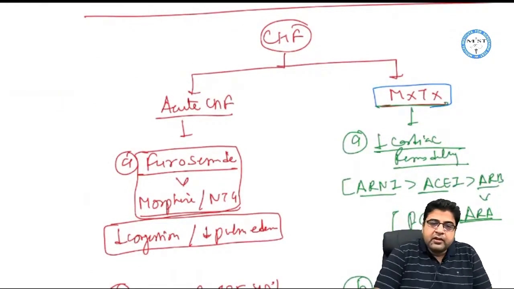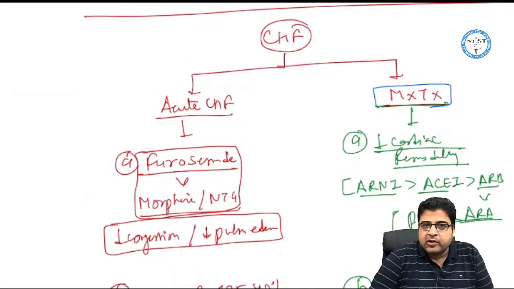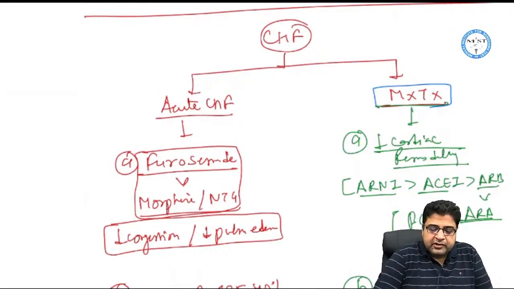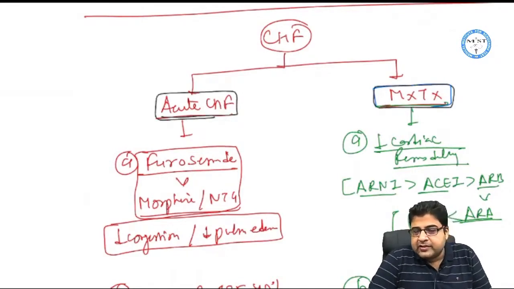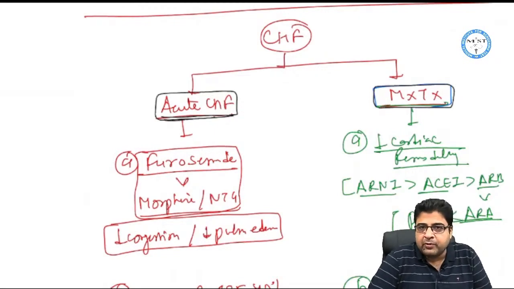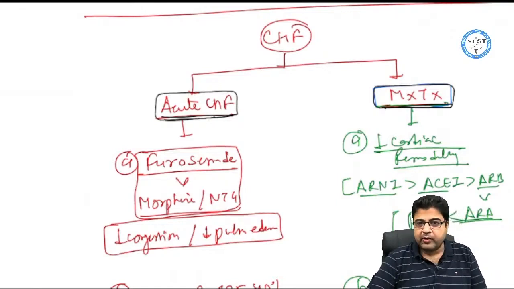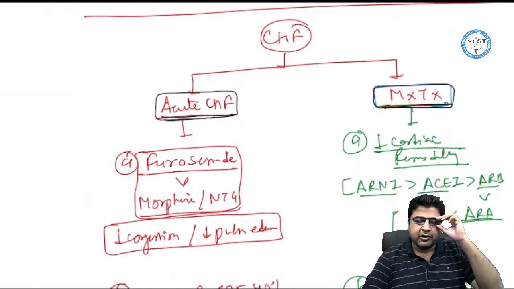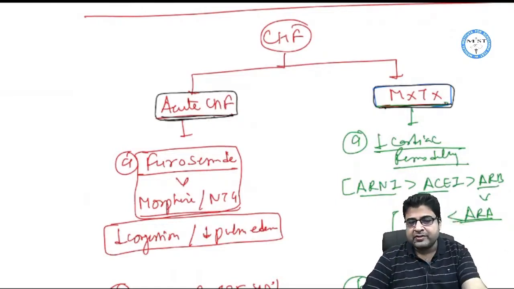So third topic, congestive heart failure, from where you can expect to have MCQ. A patient of congestive heart failure can come to you in two scenarios: the patient requires treatment for acute CHF, or the patient requires maintenance treatment for CHF.